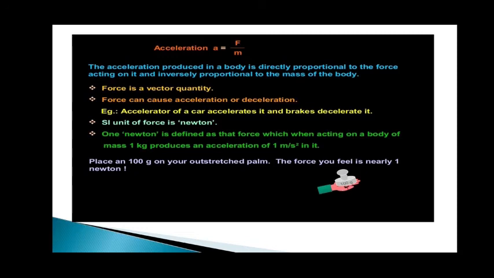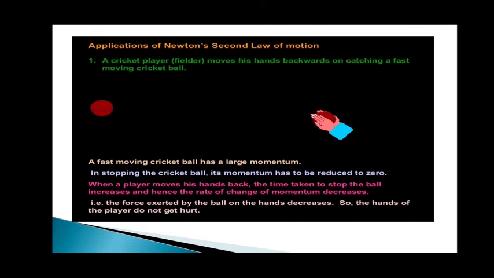So, application of the second law of motion: a cricket player moves his hand backwards on catching a fast-moving cricket ball. You must have seen that. That is because of inertia and momentum.